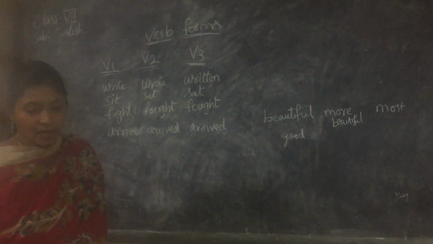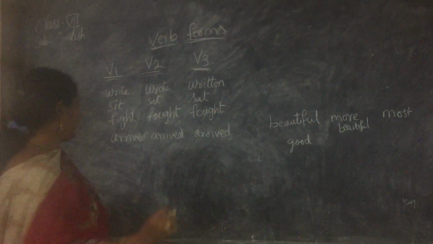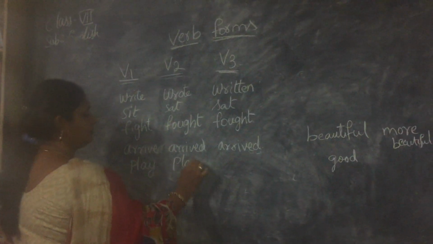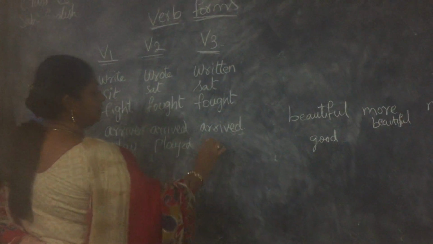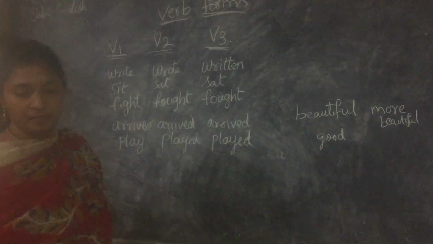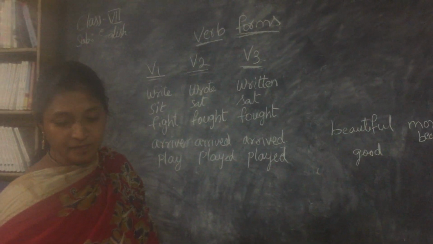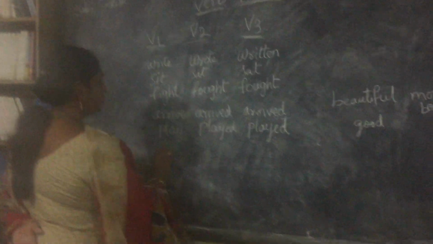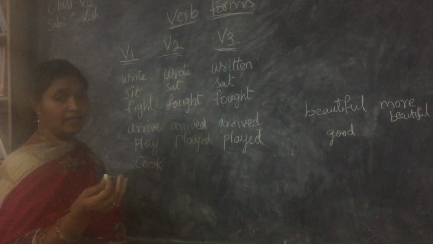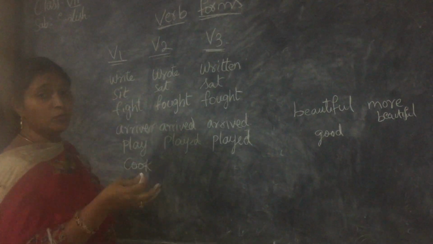Okay. And play, we already looked at play, no? Play, played, played. Cook. Cooking is also an action, right? So you have to do it. It's not like pretending. I'm not talking about the action in the movies.